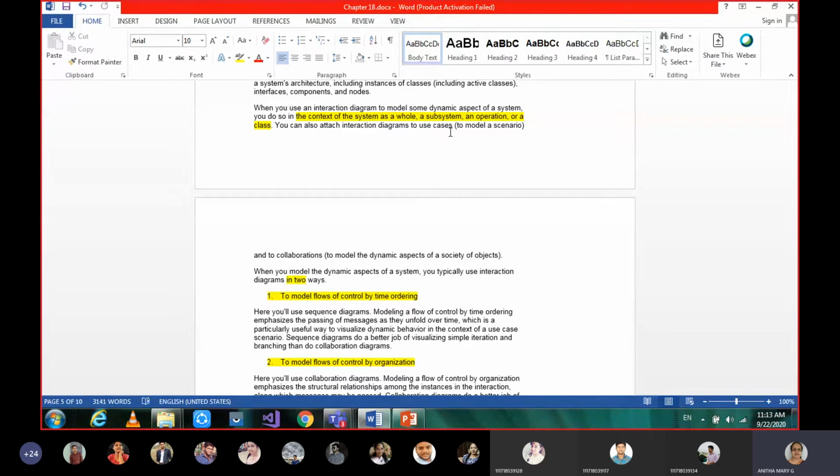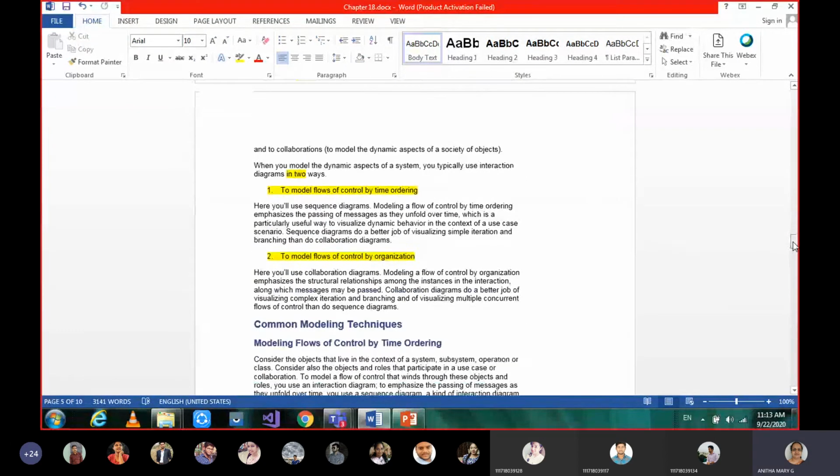That means however many use cases you draw in a use case diagram for a scenario, that many sequence diagrams you will get. These are the two uses: first, to model flow of control by time ordering, which is nothing but sequence diagrams, and the second, to model flow of control by organization, which is nothing but collaboration diagrams. So these are the two uses.